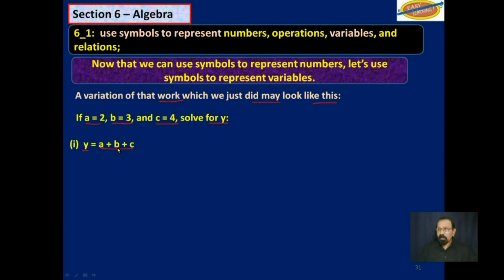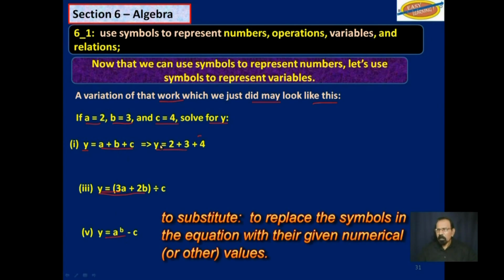That was work that you did in primary school. Or Y is equal to 3A plus 2B divided by C. Or Y is equal to A exponent B minus C. And when we work this out, we get 9 because we substitute. If A is 2, where A is, we put 2. And if B is 3, where B is, we put 3, and so on. And so we get 9.